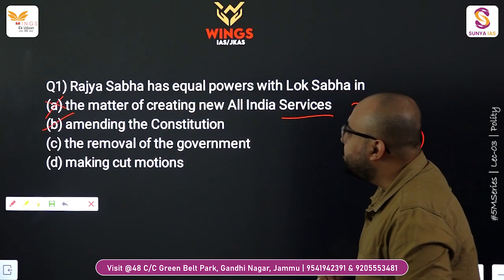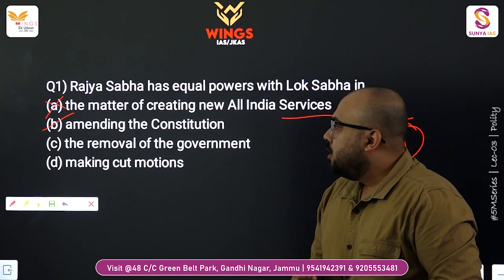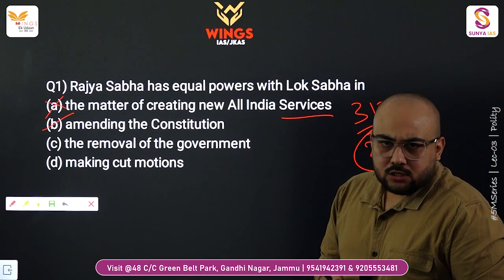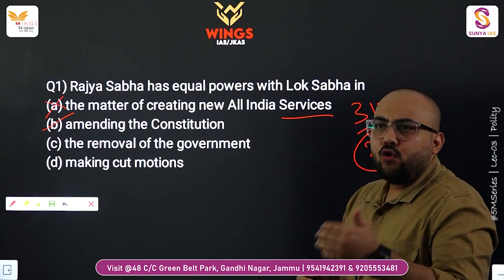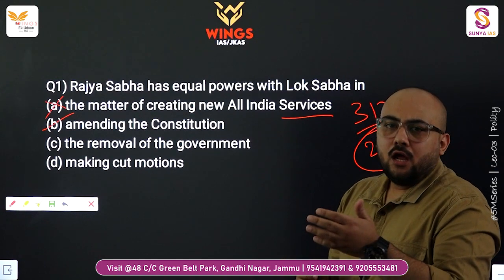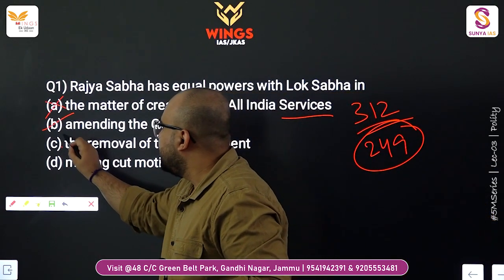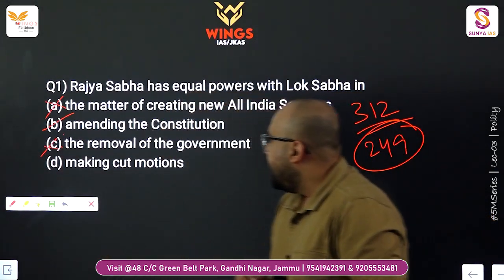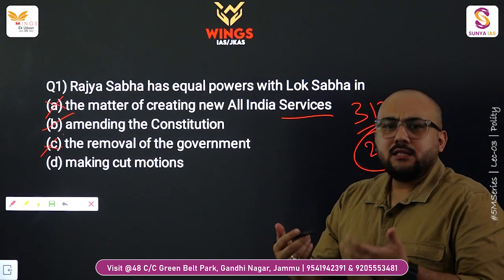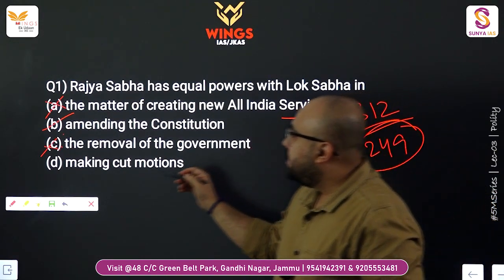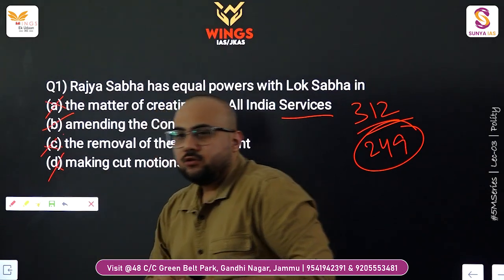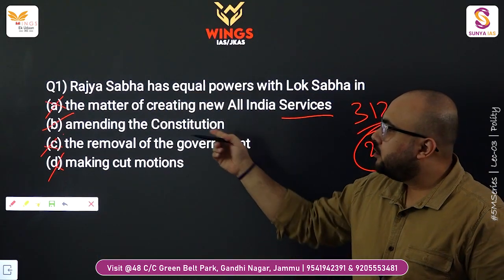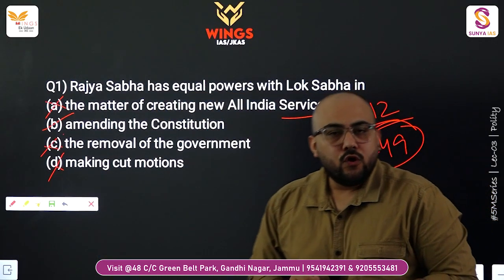Looking at the other two options, the removal of the government, the Council of Ministers are directly responsible to the Lok Sabha and no confidence motion is being raised in the Lok Sabha. So this option is obviously wrong. And making cut motions regarding the budget also happens in the Lok Sabha. So again wrong answer. So option B is the right answer. Moving on to the next question.